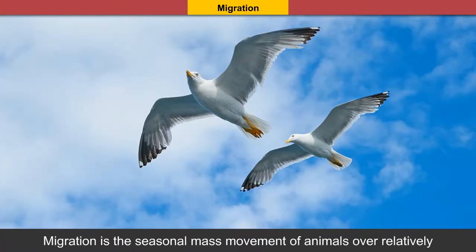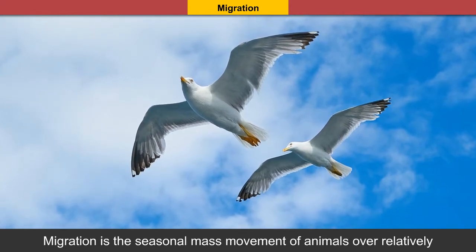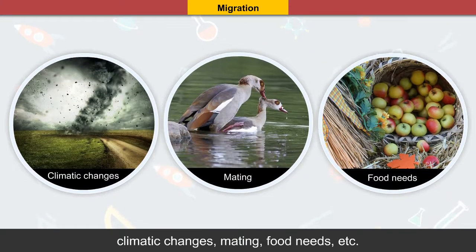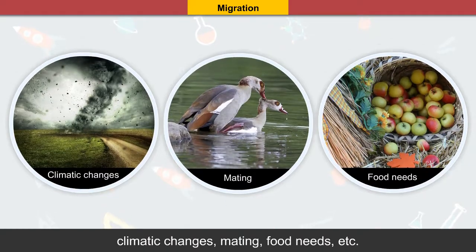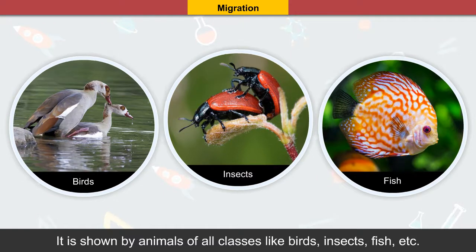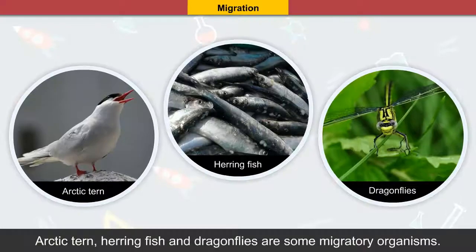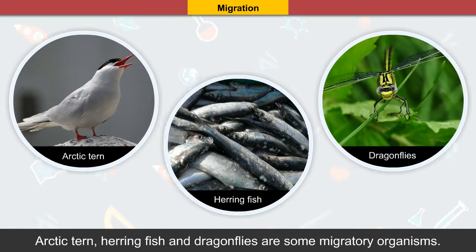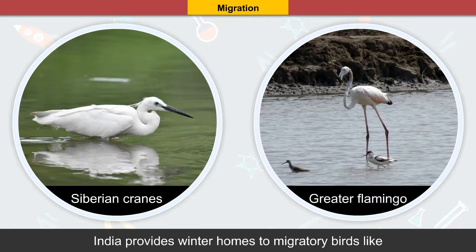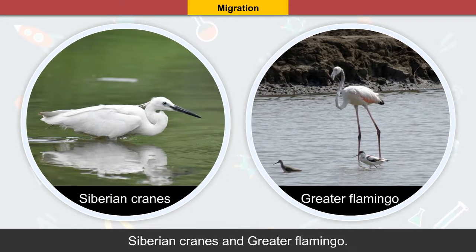Migration. Migration is the seasonal mass movement of animals over relatively large distances due to various reasons like climatic changes, mating, food needs, etc. It is shown by animals of all classes like birds, insects, fish, etc. Arctic tern, herringfish, and dragonflies are some migratory organisms. India provides winter homes to migratory birds like Siberian cranes and greater flamingo.